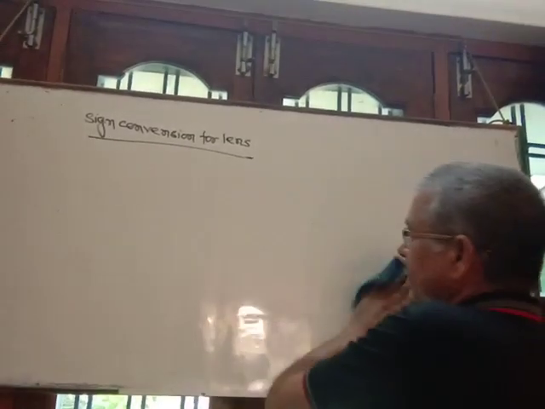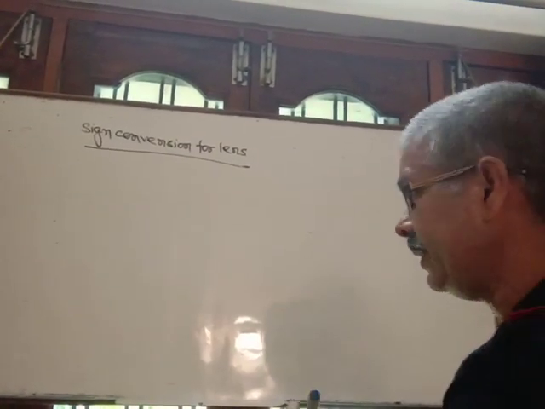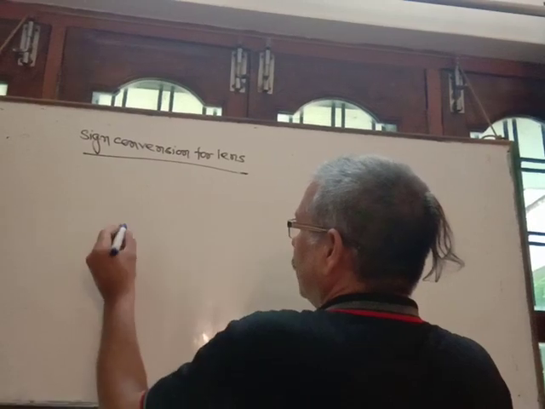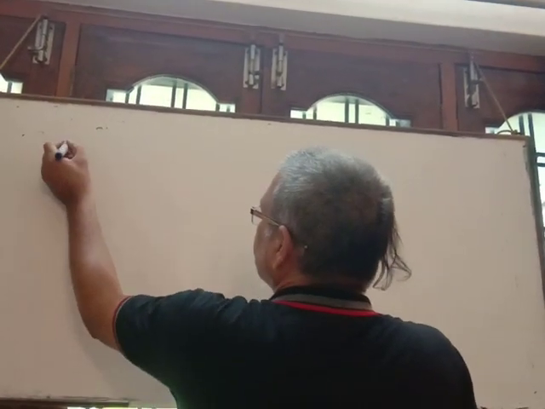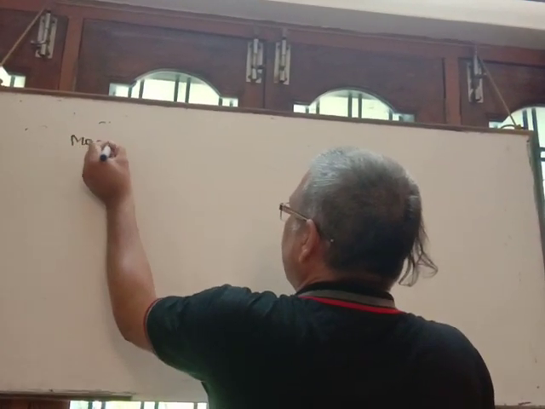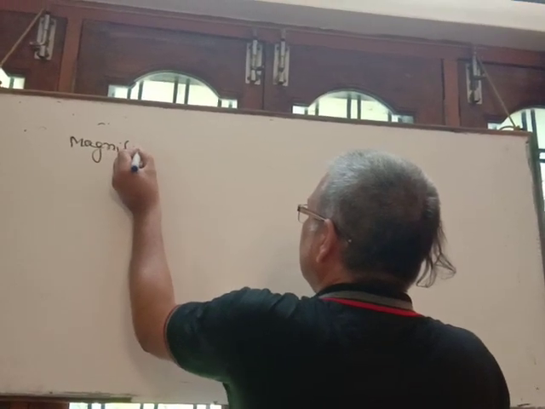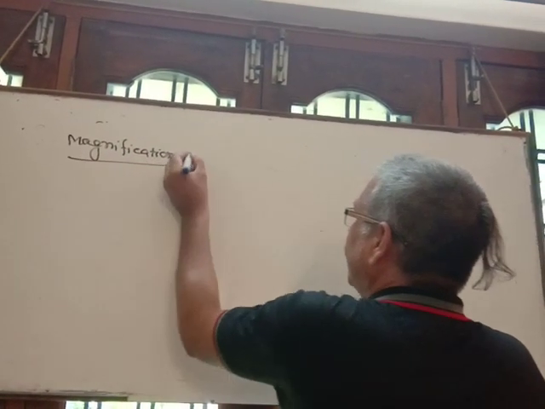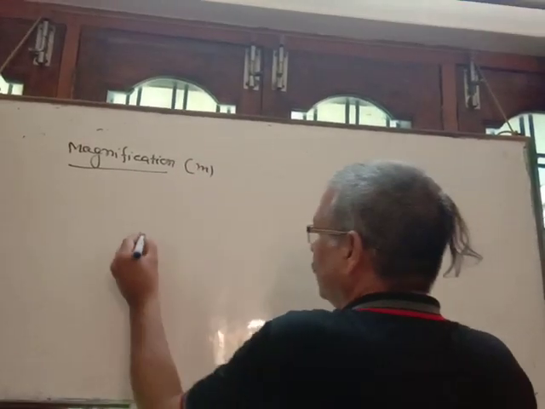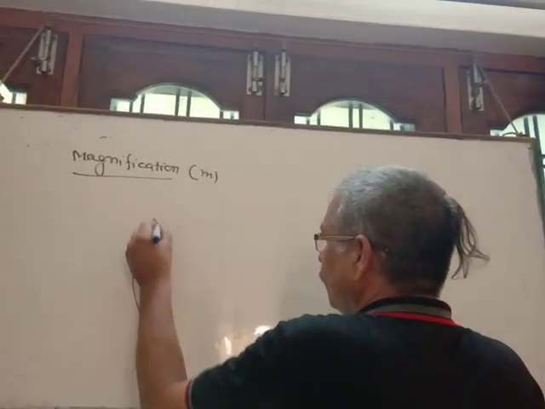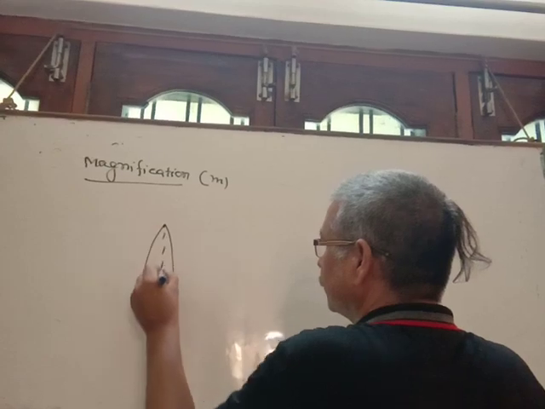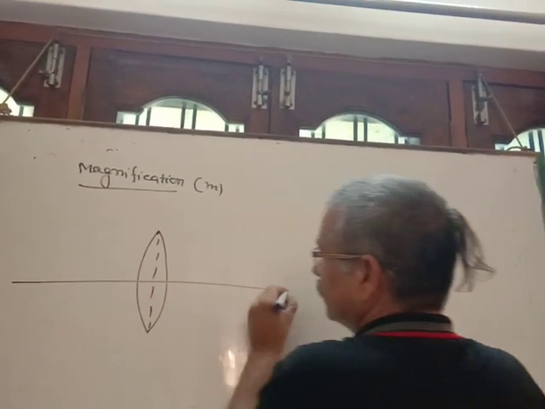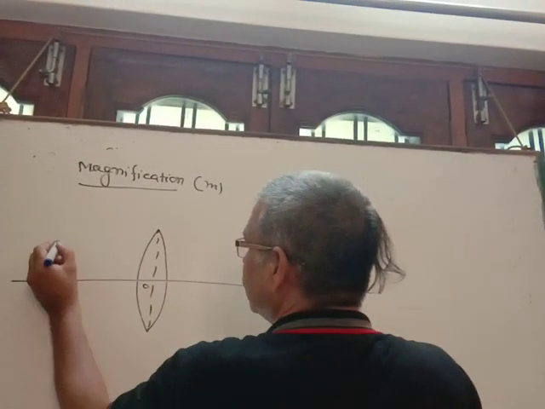Magnification of the lens. It is denoted by M. Suppose here we have a convex lens with its optical center.